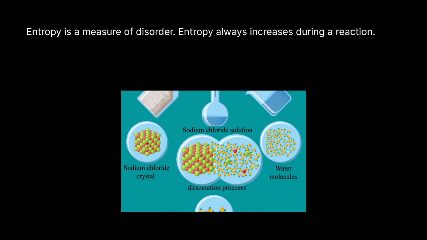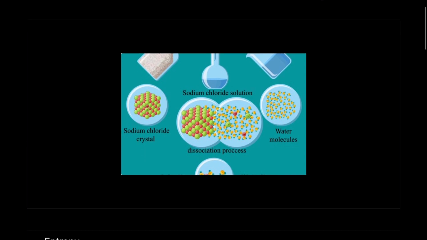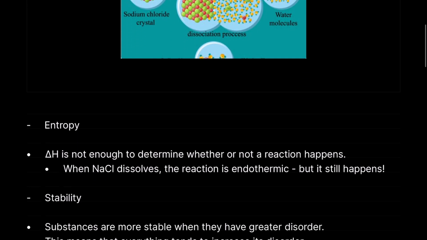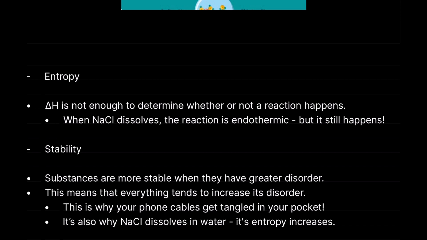From what you understand, all bond forming reactions are exothermic, and all bond breaking reactions are endothermic. But now there's some exceptions to those rules and why they're still allowed to happen. And a big factor of that is to do with entropy. Now, entropy is a measure of disorder. Entropy always increases during a reaction. Entropy, or delta H, so enthalpy change, is not enough to determine whether or not a reaction happens.